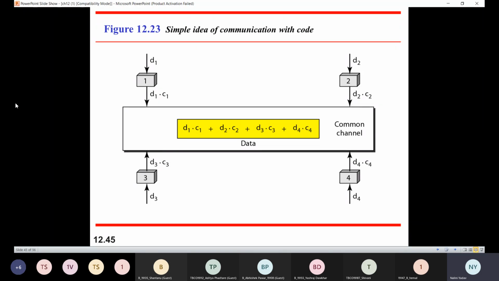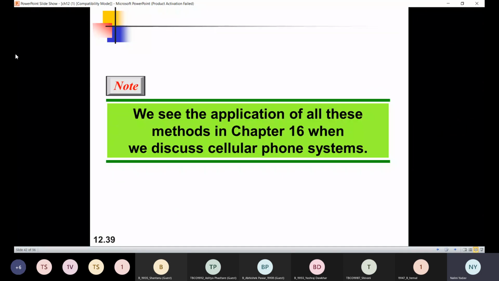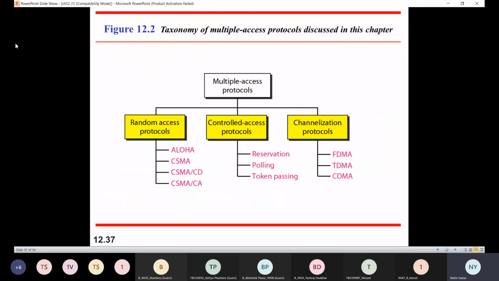So this is all about channel access protocols, right? We have the multiple access protocols in which we have seen 3 types: random access protocols, controlled access protocols, and channelization protocols. In random access, randomly we will be able to access a channel, right? So here we have Aloha, CSMA, CSMA-CD, and CSMA-CA.